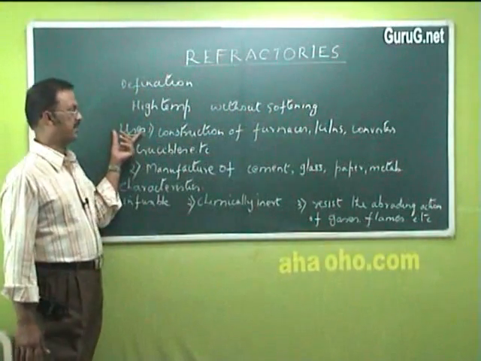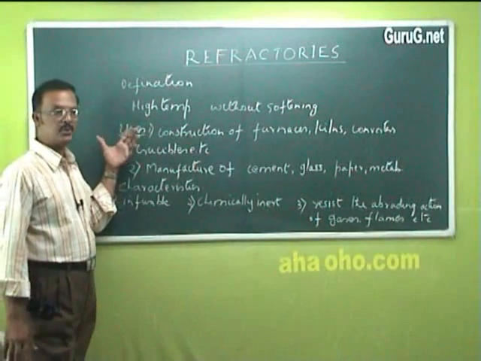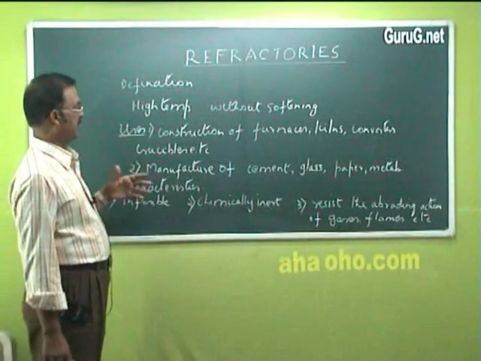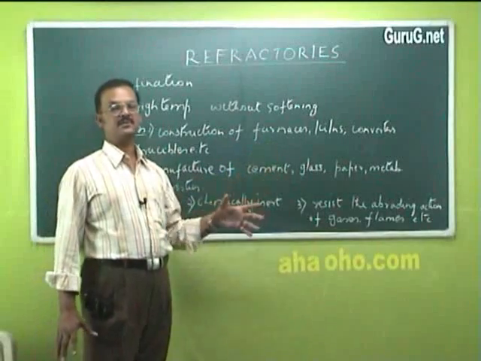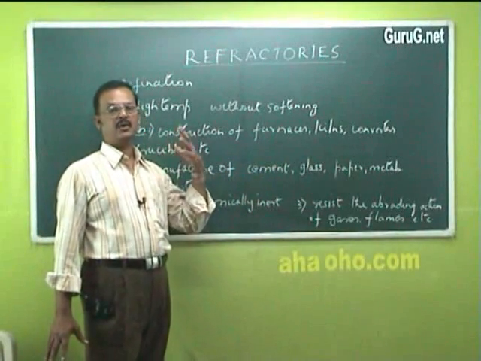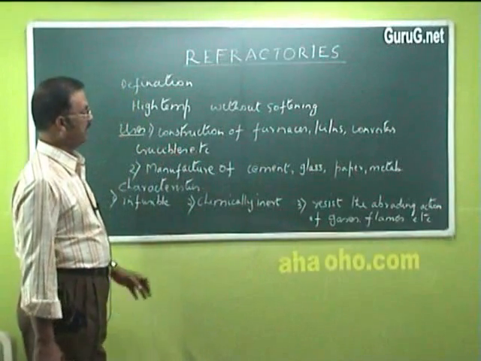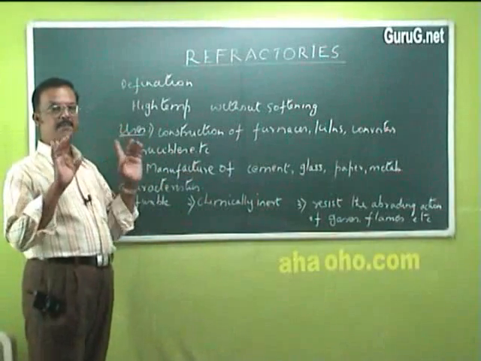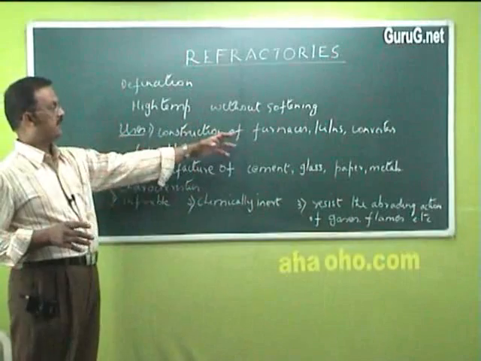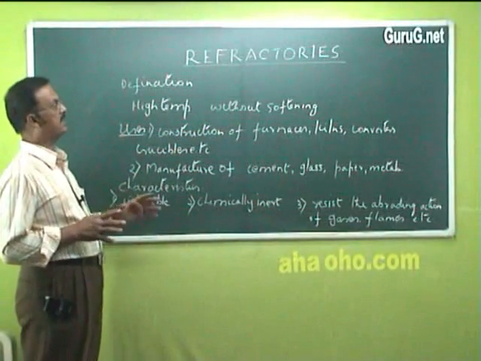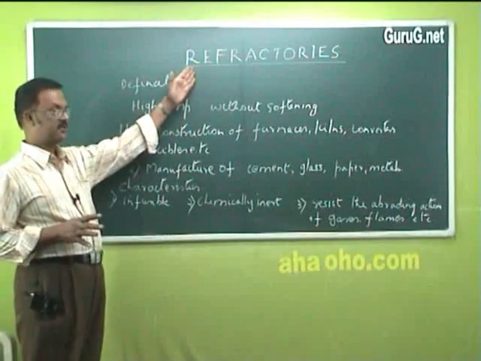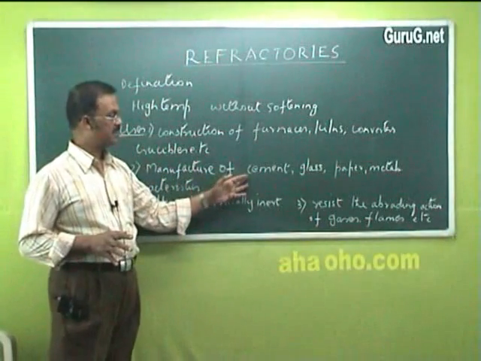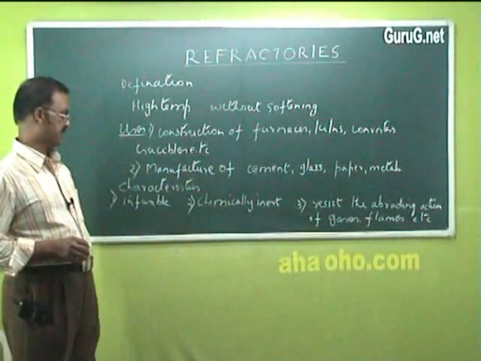Now, what are the uses of these refractories? Actually, these refractories are used where very high temperatures are needed for a particular operation, like construction of furnaces. In furnaces, the temperature is very high, like around 1000 degrees, and in kilns, converters, crucibles, etc. So the inner part of these furnaces, etc., are lined with materials which can withstand the temperature, and these are known as refractories. And these are also used in the manufacture of cement, glass, paper, metals, etc.